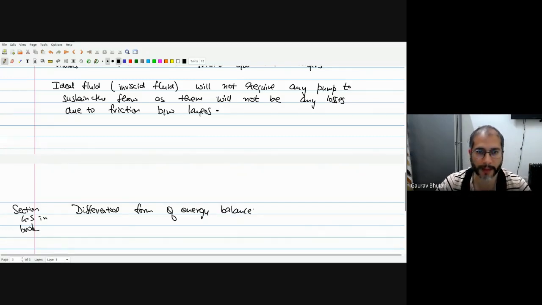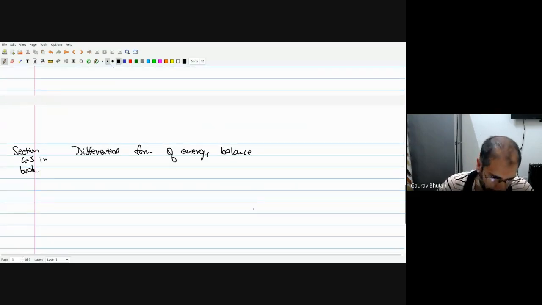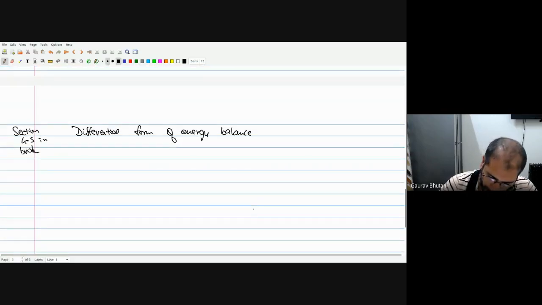So we have done the differential form of momentum balance, which was the Navier-Stokes equation, but we skipped the differential form of energy balance because that typically is a part of the heat transfer course. But it's worth mentioning here to clarify these things, otherwise these confusions always remain. Is the energy loss happening on the walls or is it happening inside the fluid? So it's good to have the ideas clear. Now, let me write the equation. I won't derive it here, but just to give you an idea.